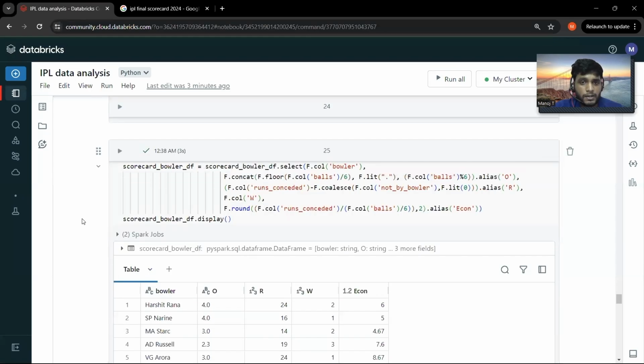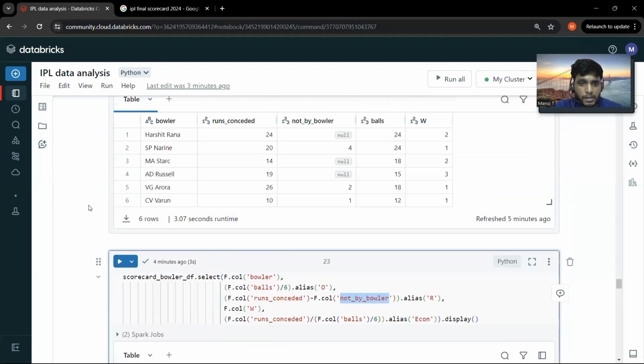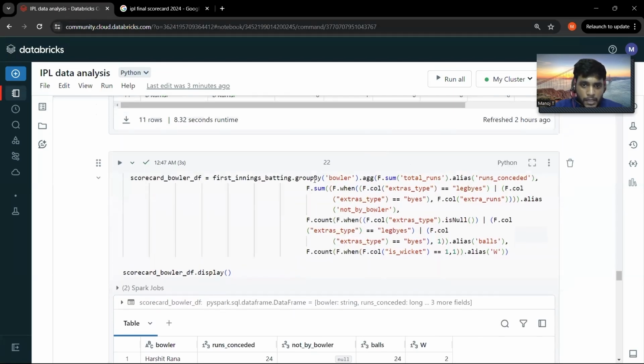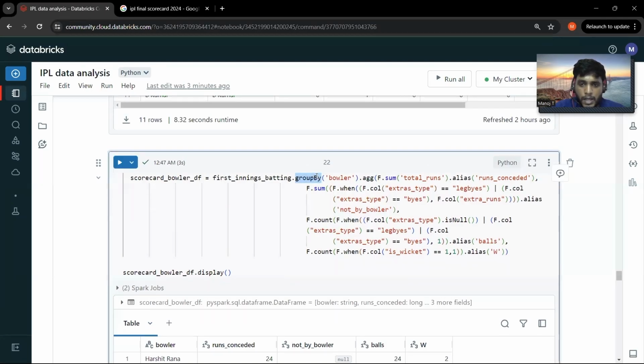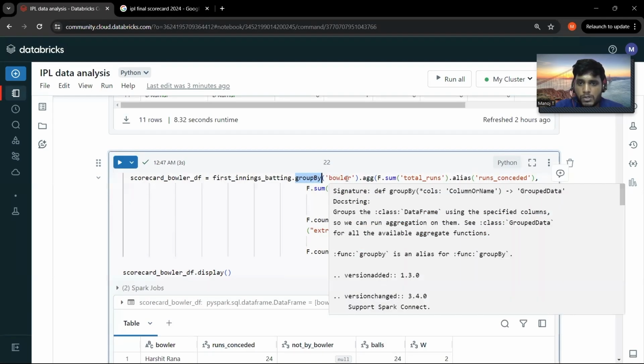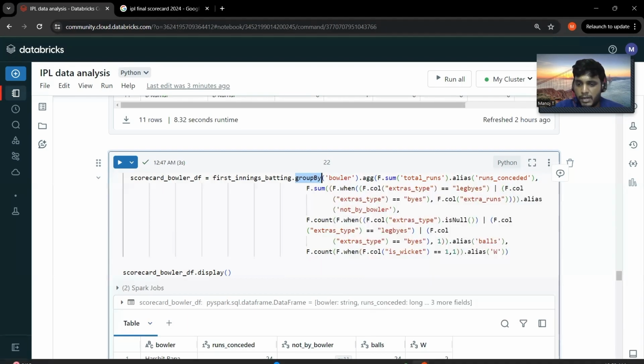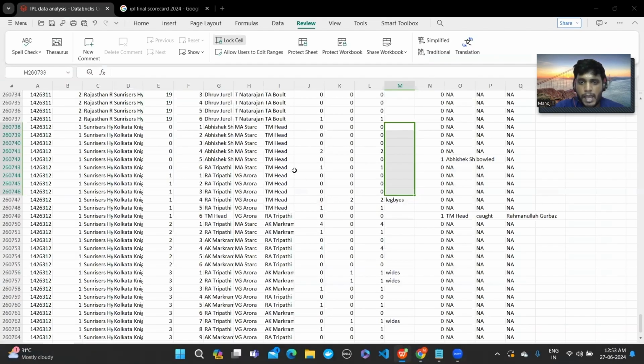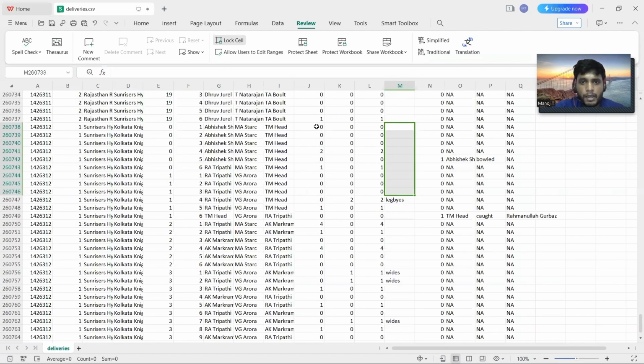So if you see here, in the very first thing, I'm grouping it based on bowler. Only if I group it based on bowlers, I'll be able to get the total number of runs conceded by him over the period of all the overs. But if I have to calculate his maiden overs, I probably have to know that the total number of runs conceded in a single over has to be 0.